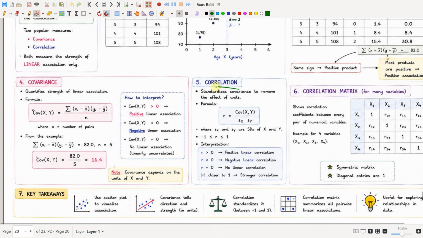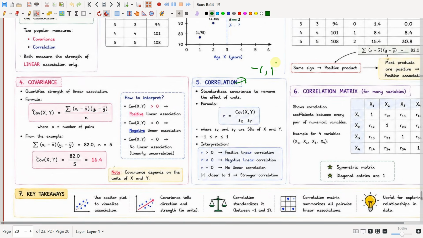But correlation standardizes covariance to measure it on one scale of measurement. The correlation values will be between minus 1 and plus 1.